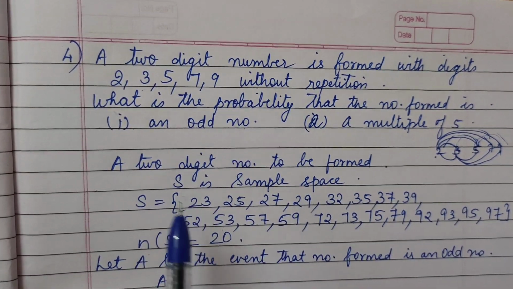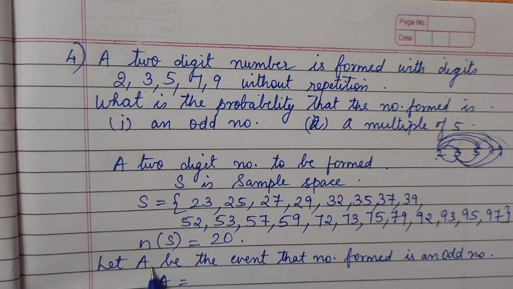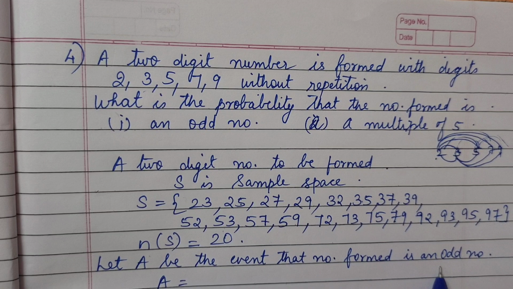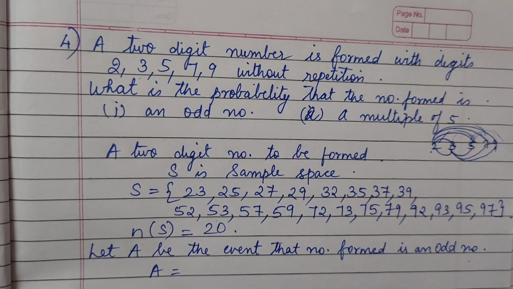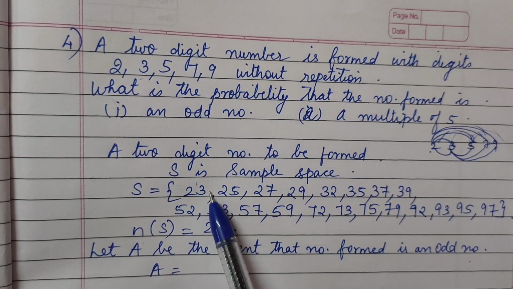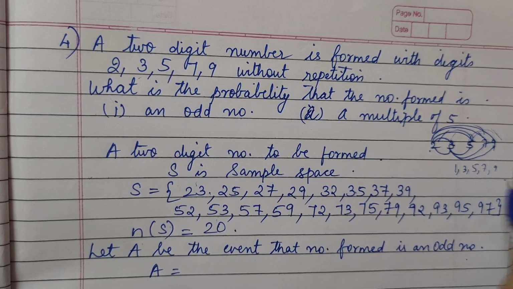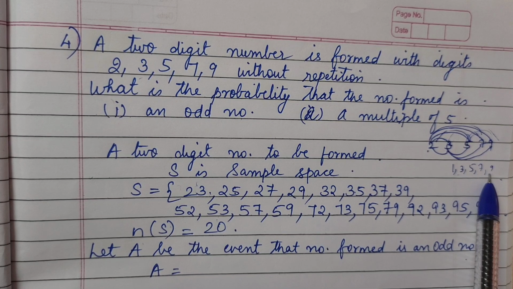So we are going to write the event here. Let A be the event. You can name it any letter here. A be the event that the number formed is an odd number. The number that is formed is an odd number. Do you know what is the condition for an odd number? In the units place for an odd number it should be 1, 3, 5, 7, 9. These are the numbers in the units place. We can say it is an odd number.